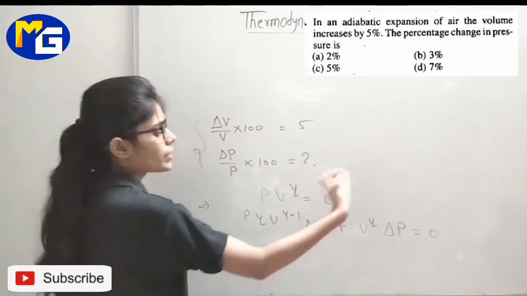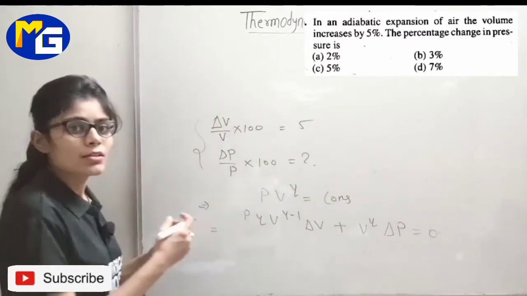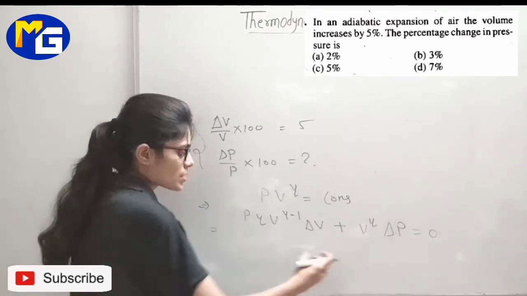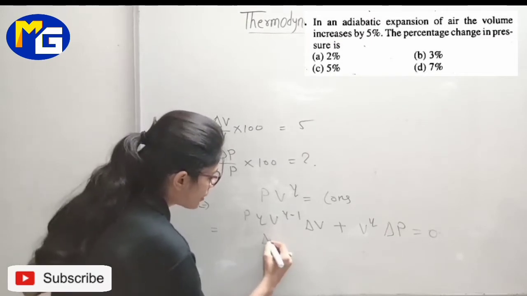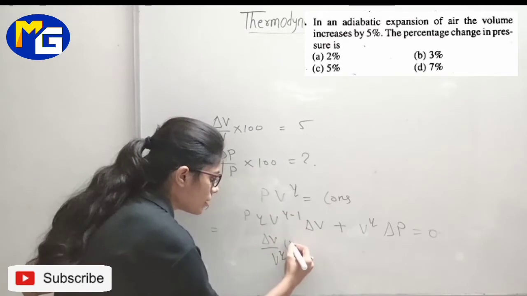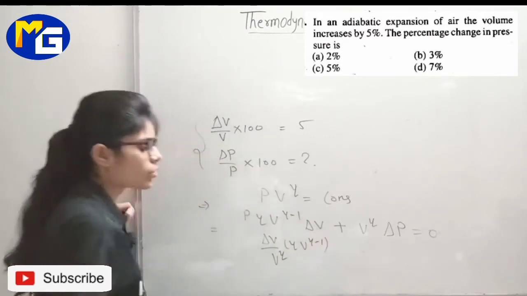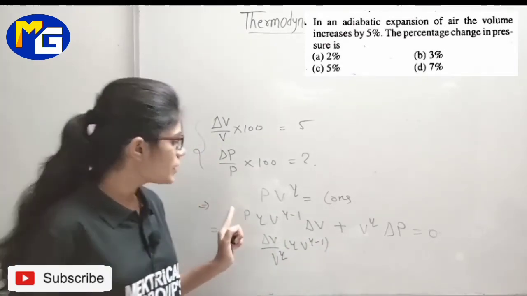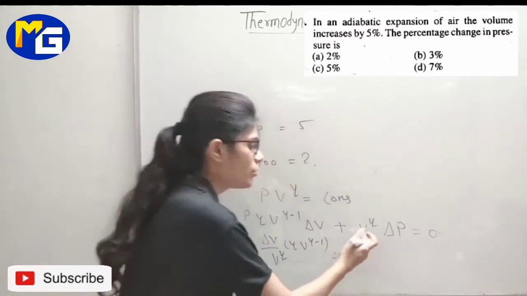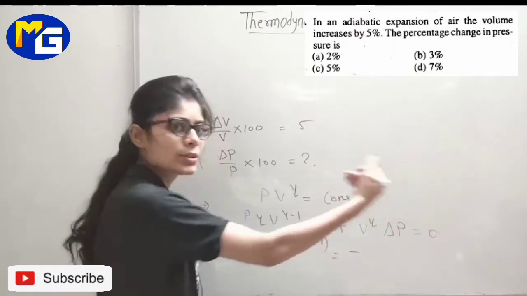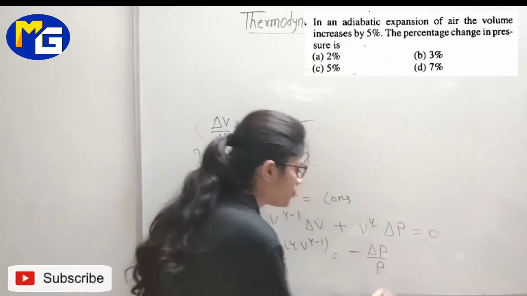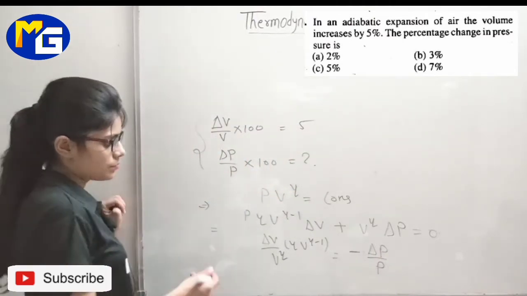Now we separate pressure and volume. Taking volume this side, delta V upon V to the power gamma, with gamma V to the power gamma minus 1 already present, and taking pressure the other side, it becomes negative, delta P upon P. Now V to the power gamma cancels, and after solving we get gamma delta V upon V equals minus delta P upon P. Do your calculation very carefully.